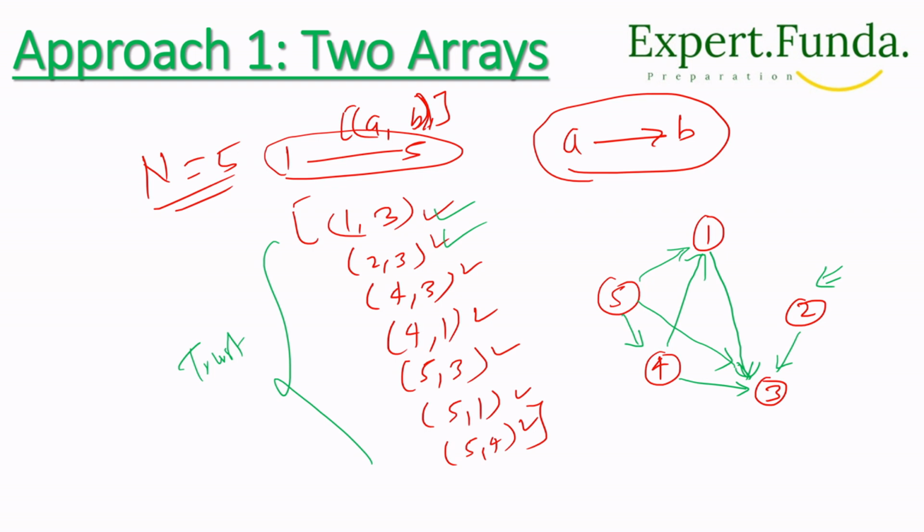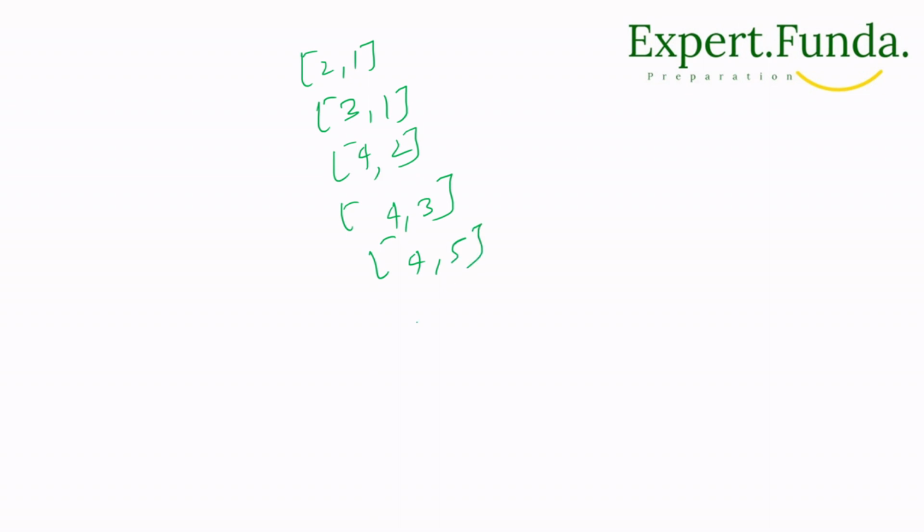But if we take an example, let's suppose we are given another trust. We'll take 2 1, then 3 1, 4 2, and 1 4, 3. We can make 4 5 and 5 1. Let's draw this graph. So we have 1, 2, 3, 4, 5, like this.